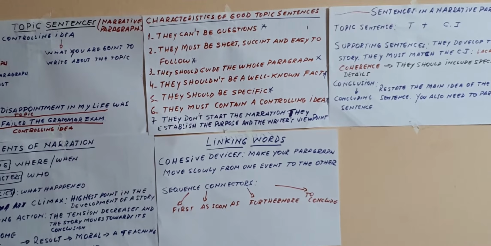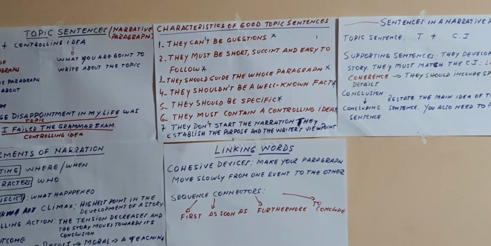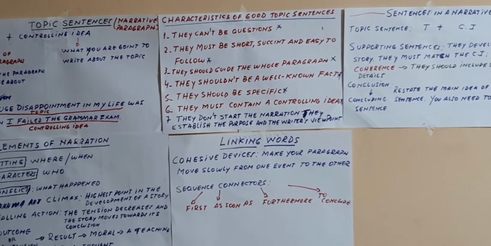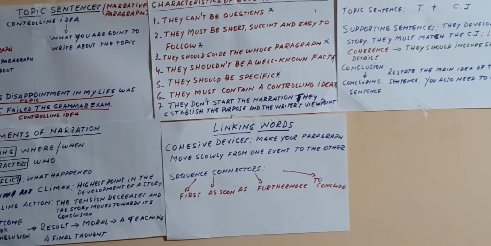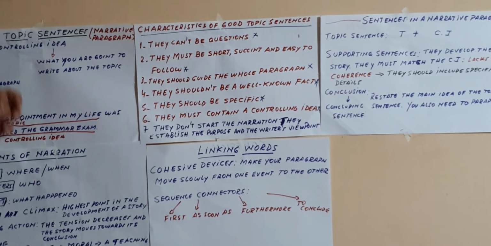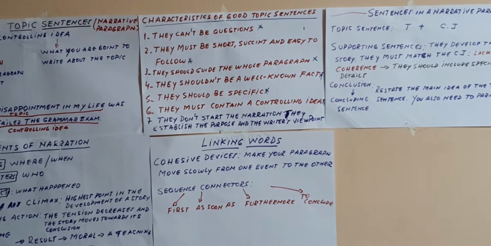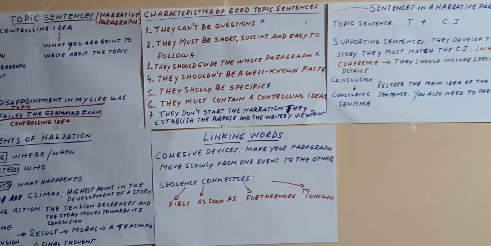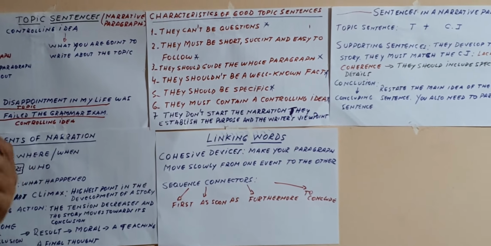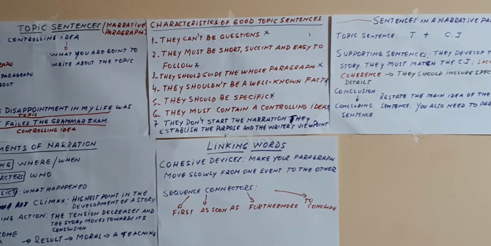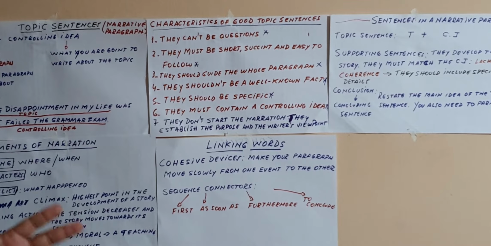For example, what are the characteristics of good topic sentences? They can't be questions, so you cannot start a paragraph with a question like "Have you ever been? Have you ever tried?" No. You must start the paragraph with an affirmative sentence. They must be short, succinct, and easy to follow. Do not write long compound or compound-complex sentences at the beginning of the paragraph. You must be simple, succinct, and straight to the point.